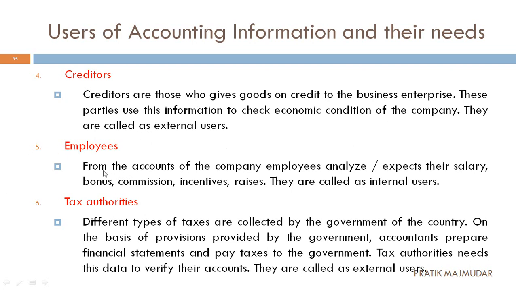Next one, that is employees. Employees means the people who are working in your business. From the books of account, they are able to analyze and expect an increase in their salary, bonuses, commission, incentives, or whether they will deduct our salary. This can be compared with the help of accounting. These are other uses of accounting. So employees are internal parties, that's why they are considered internal users. Next one, that is tax authorities.